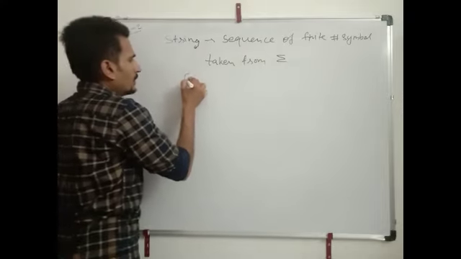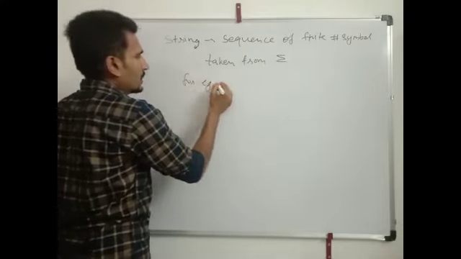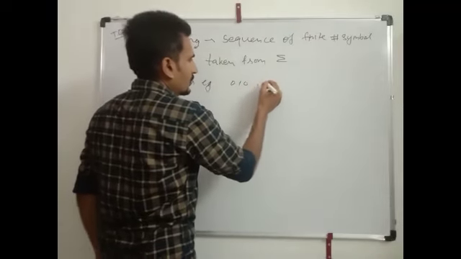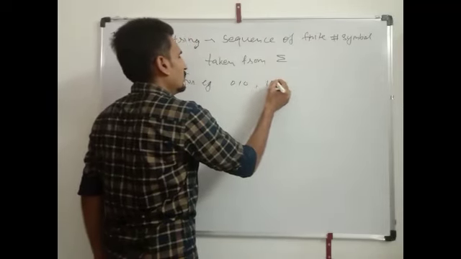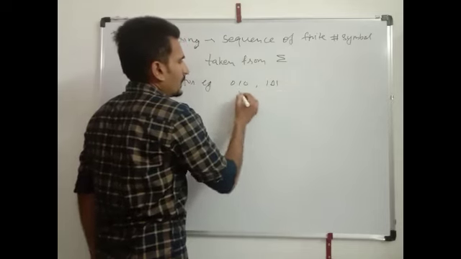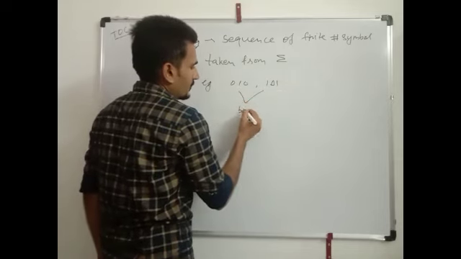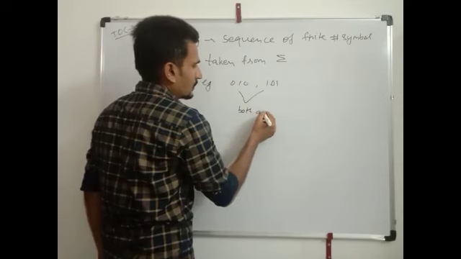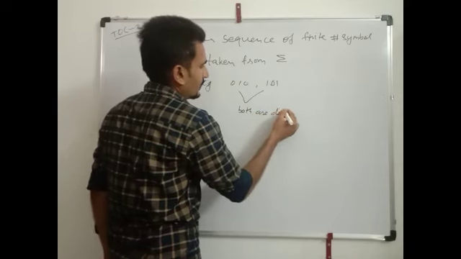For example, 0 1 and 0 1 0 1, both are different strings.